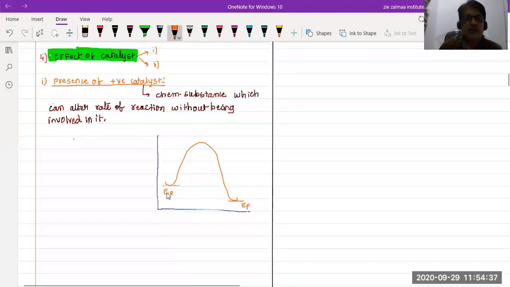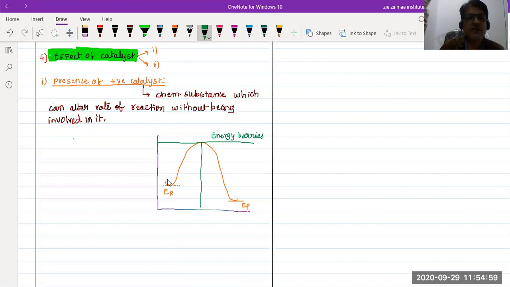Let us suppose this is the energy of the reacting molecules, and this is the energy of the product. This maximum height of the curve is nothing but the energy barrier. The difference between the energy of the reacting molecules and the threshold energy, ET, is known as the energy of activation.